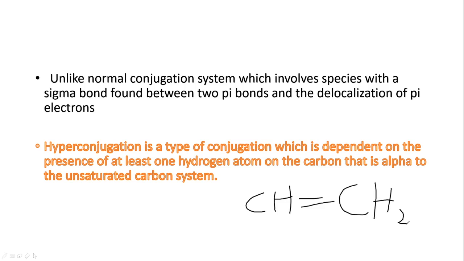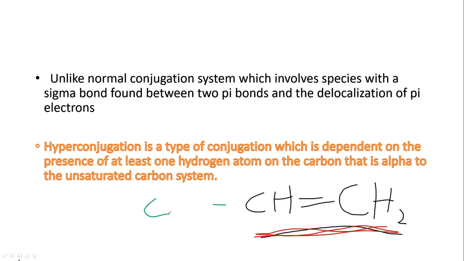Now, from my definition, I said hyperconjugation is a type of conjugation which is dependent on the presence of at least one hydrogen atom on the carbon that is alpha to the unsaturated carbon system. Now, this carbon system above here is the unsaturated carbon system. Let me use a different color for that. This is the unsaturated carbon system. Now, the alpha carbon, this is the alpha carbon C.